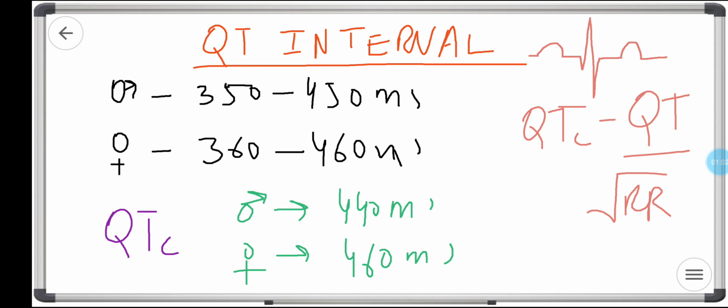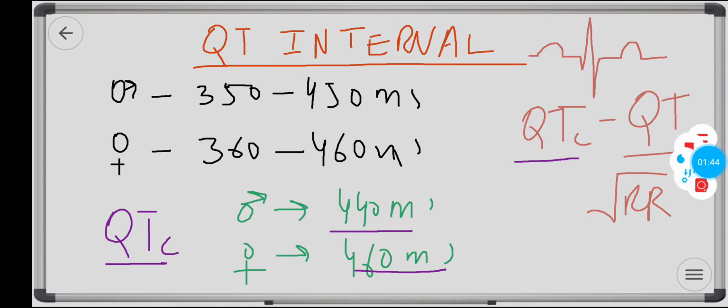But the problem is that the QT shortens with a fast heart rate and lengthens with a slower heart rate. So we calculate something called the corrected QT interval, that is QTc. QTc is actually the QT interval at a standard heart rate of 60. If the corrected QT is greater than 440 milliseconds in a male or 460 milliseconds in a female, that is called prolonged QT interval. And this is how it's calculated: QTc is equal to QT over the square root of RR.